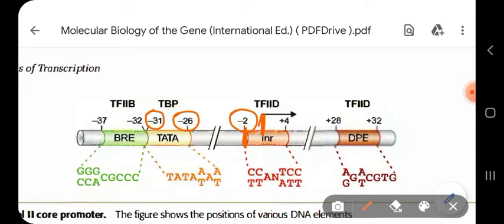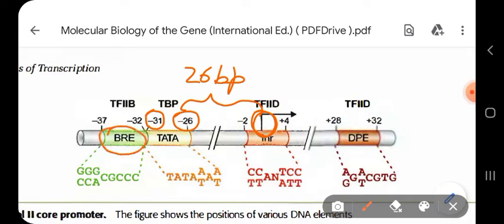It means to say that this Tata box is located 26 base pairs away from the starting point of your transcription. But as it is located on the upstream, that's why a minus sign is given.